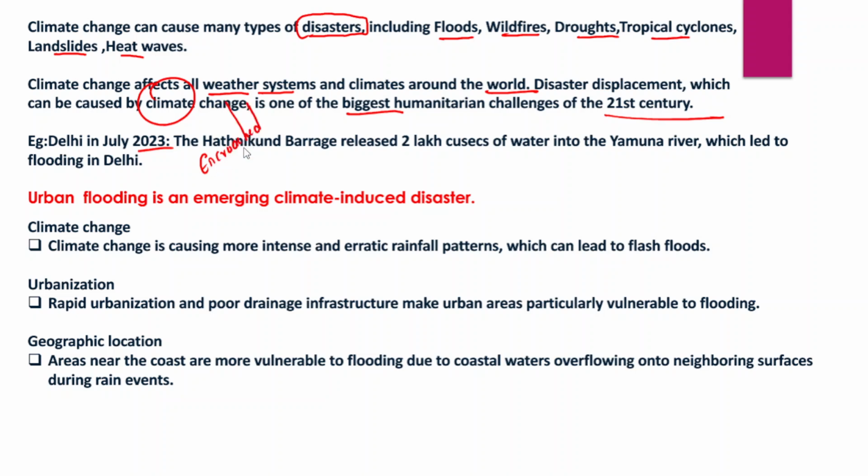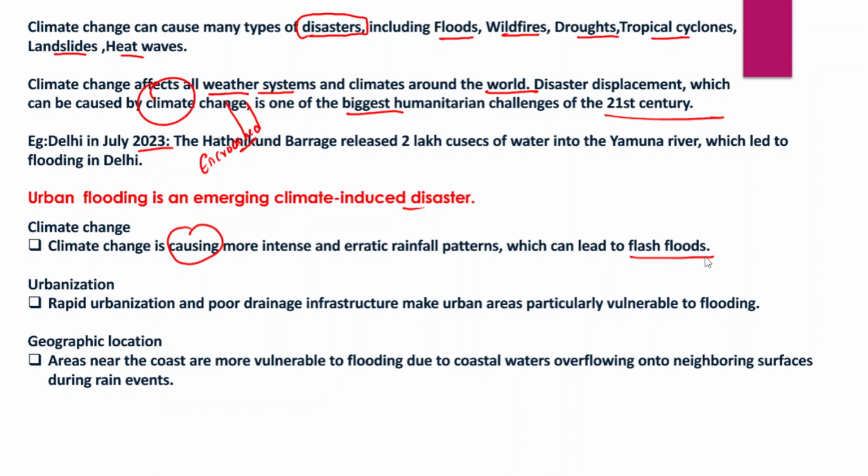So encroachment of Yamuna floodplain is also another major reason for the urban floods. Now, urban floods in Delhi. Urban floods are an emerging climate-induced disaster because, as we have already discussed, climate change is causing more intense and erratic rainfall, so heavy spells of rainfall within a very short period of time. That very often leads to flash floods in these urban areas.